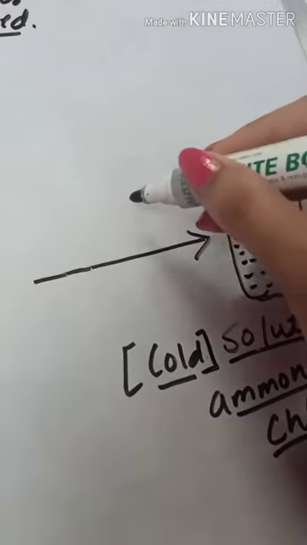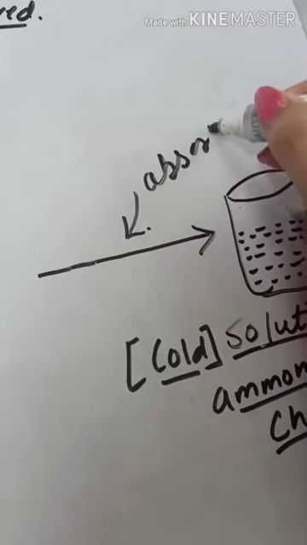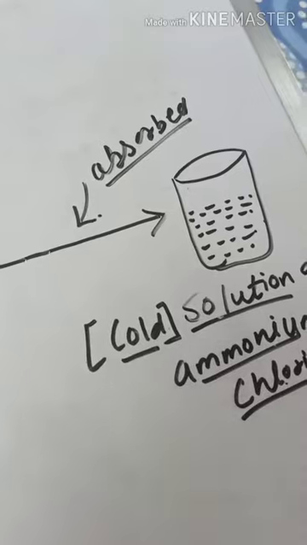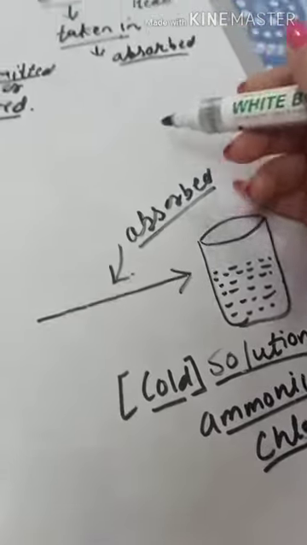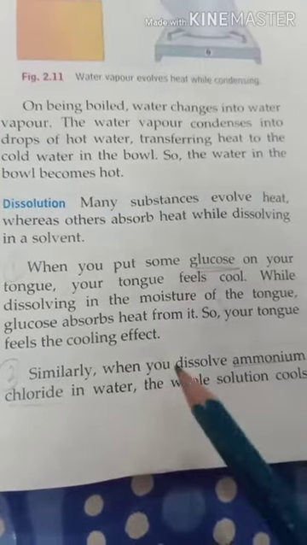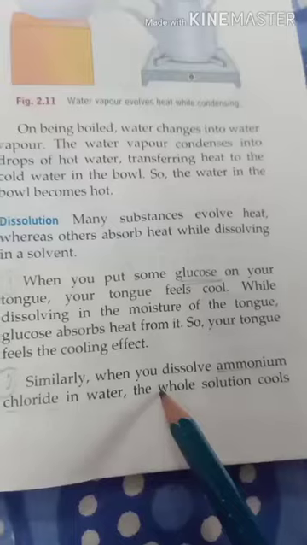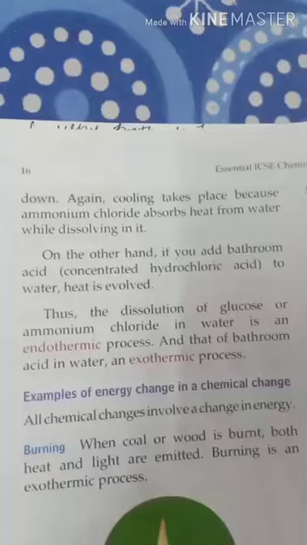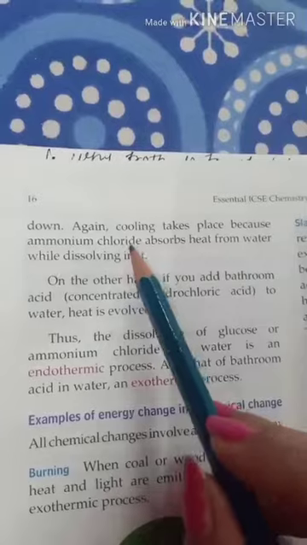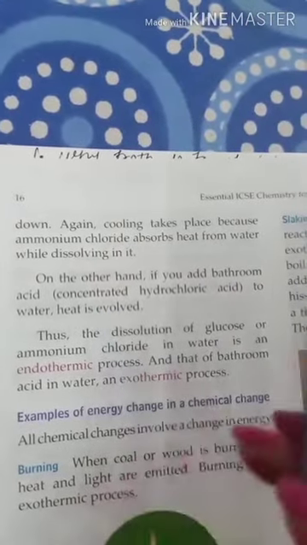So heat is absorbed by ammonium chloride while dissolving, and this process is endothermic change. So we can say when you dissolve ammonium chloride in water, the whole solution cools down, because ammonium chloride absorbs heat from water while dissolving in it.